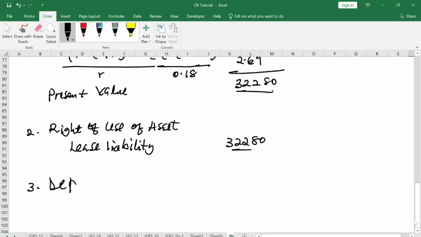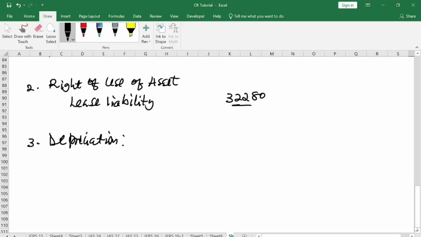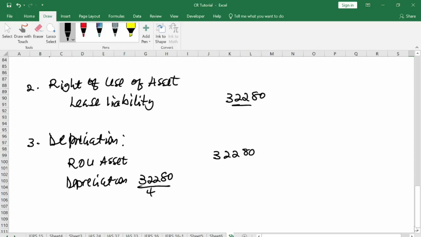The third step is to calculate your depreciation. I have my right of use asset, which is 32,280. The depreciation for year 1 is 32,280 divided by 4 years. That is 8,070. So less that, what do I have? 24,210. So this becomes the carrying amount.